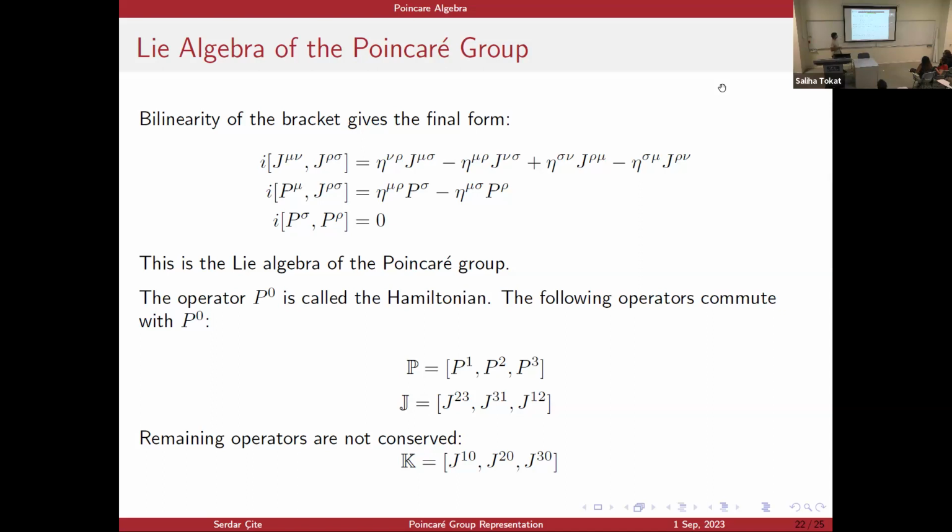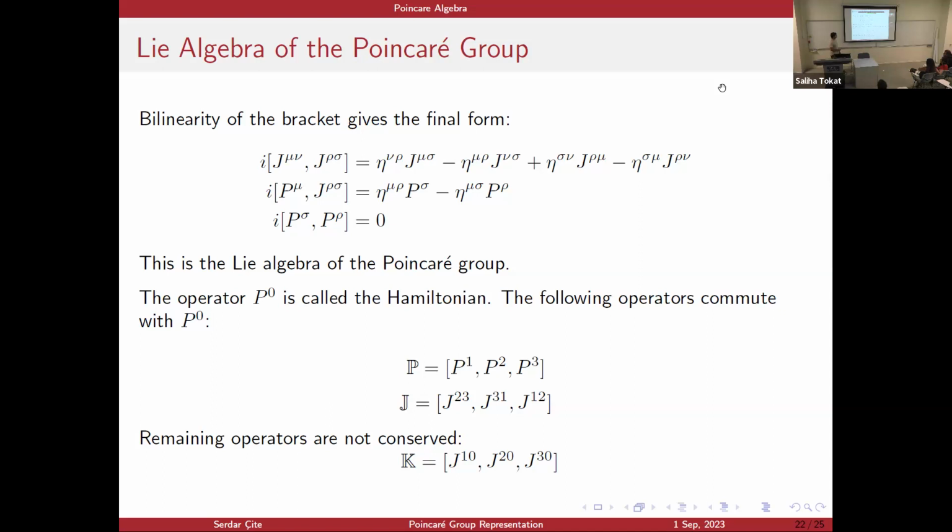And this operator J does not commute with either itself or the operator P. Now, operator P0 is actually special in physics. It is called the Hamiltonian operator, and it represents the energy of a physical system. Now, there is a theorem in quantum mechanics which says that if an operator commutes with the Hamiltonian, then it is conserved. So, when we look at these operators, we see that the following operators commute with P0. These are the momentum 3-vector and angular momentum 3-vector. So we get the following conservation of momentum and conservation of angular momentum.